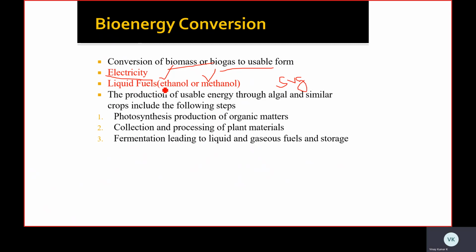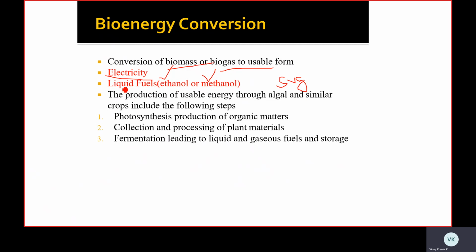So in sugar cane, what happens? After crushing the sugar canes, we get sugar juice in the sugar industry. After getting the sugar juice, the remaining husk materials are used to generate ethanol and methanol.